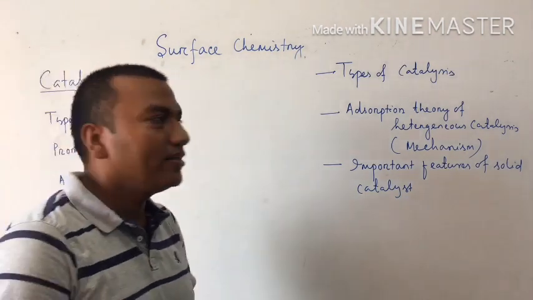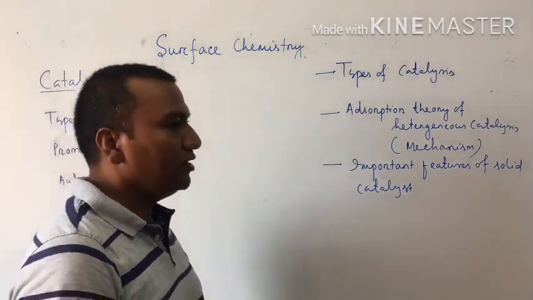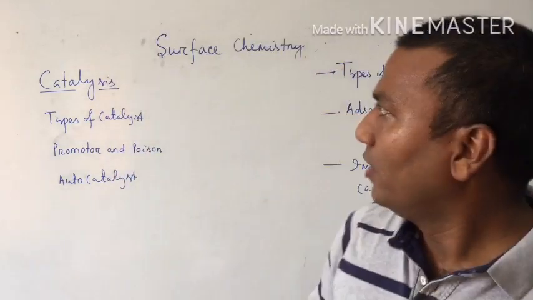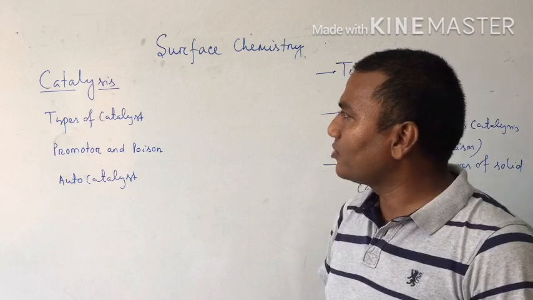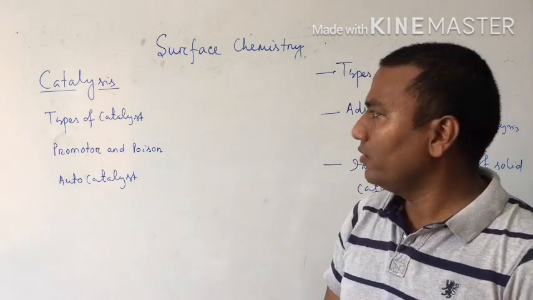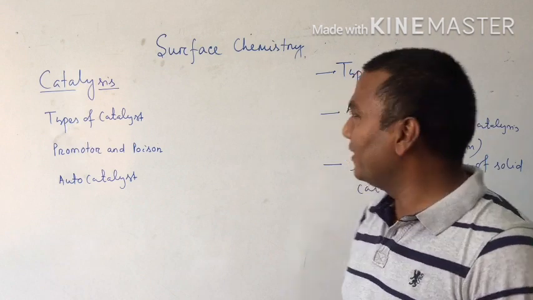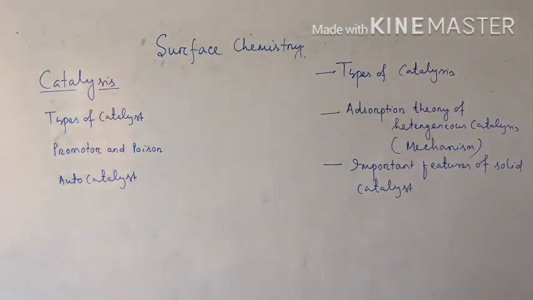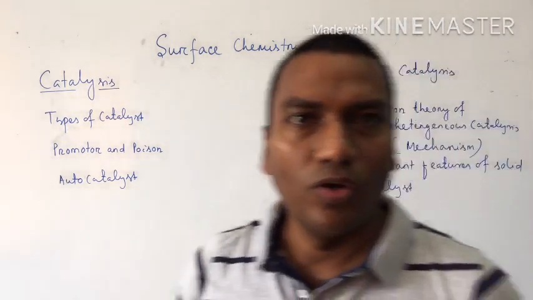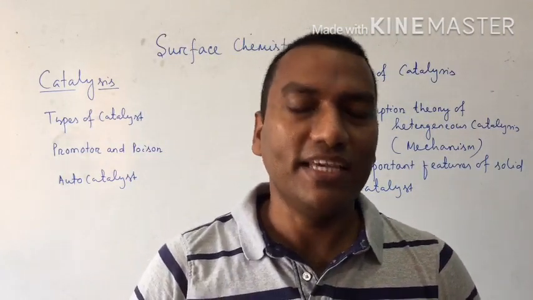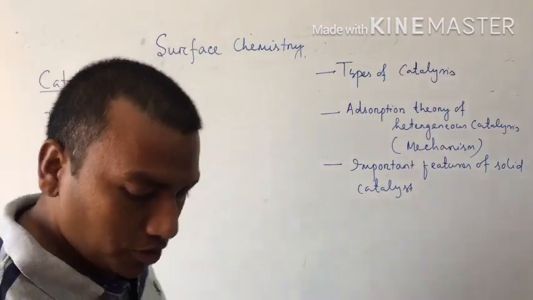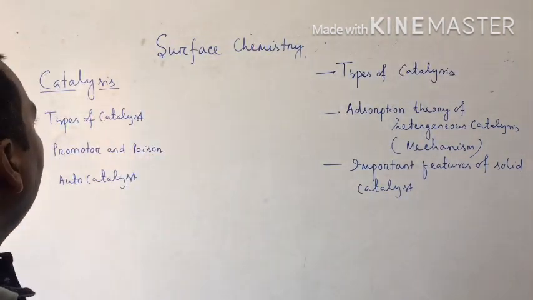In this class, in surface chemistry, we will read what is meant by catalysis, then types of catalyst, promoter, poison, autocatalyst, types of catalysis, adsorption theory or mechanism, and important features of solid catalyst. Then after this, the characteristics of a catalyst, and last is enzyme catalysis. Clear? So first is, what do you mean by catalysis?